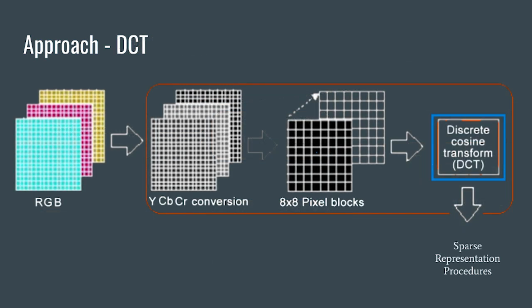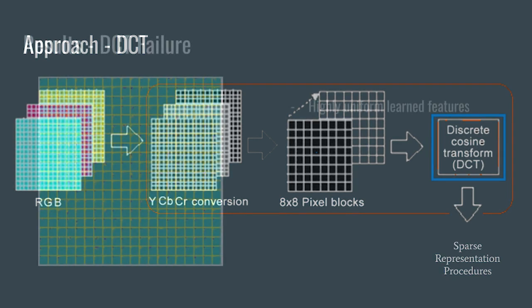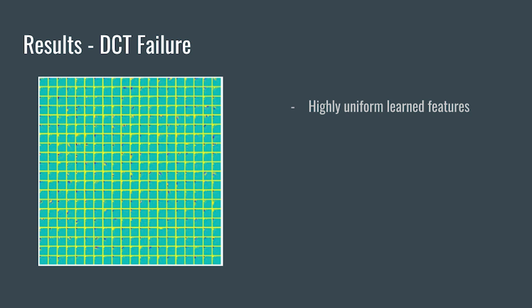For the DCT approach, the ImageNet database images are transformed from RGB color space to YCbCr color space, and then we apply the 8x8 block DCT transformation to the intensity, which is the Y channel, followed by the training procedures to obtain a sparse representation of the DCT images. Unfortunately, the results didn't turn out great, as the sparse representation shows too many highly uniform learned features, causing the results of image quality assessment to be not so convincing.